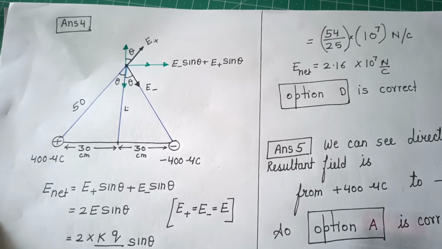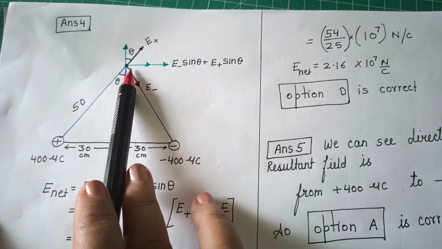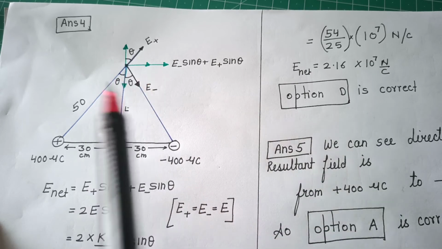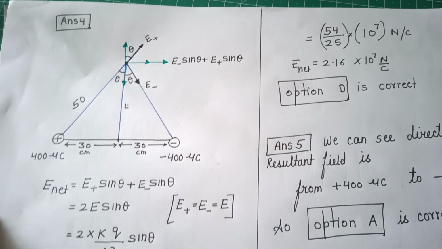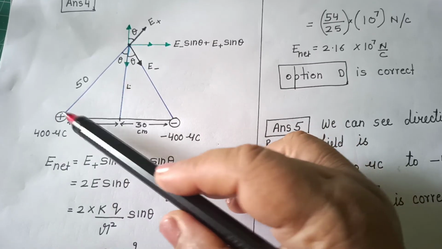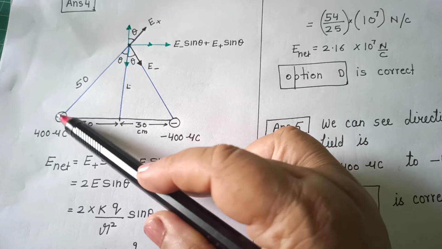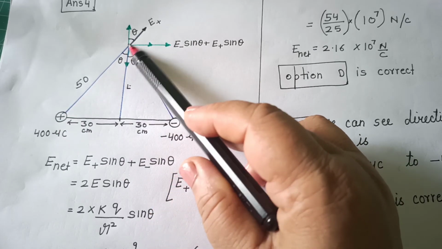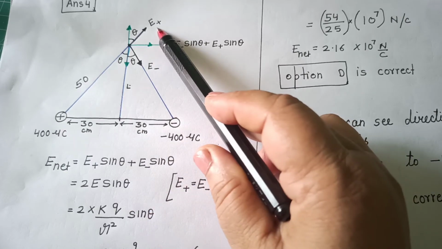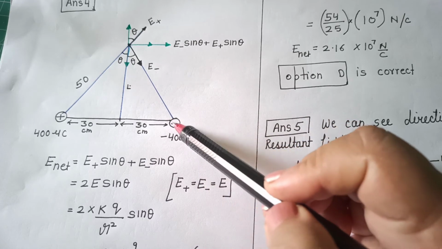Now come to question number 4. It is just as the derivation of electric field of a dipole at broadside on position, which I told you is very important for your board exams. Here just I have given you the values. So electric field of positive charge is away from the positive charge and along the line joining this point and this charge. So this is E due to positive charge, this is E due to negative charge towards the charge.